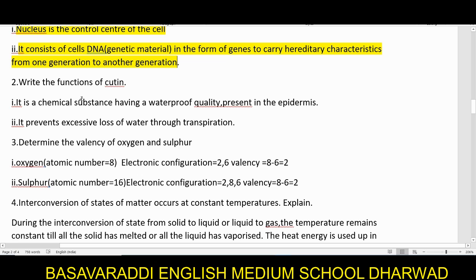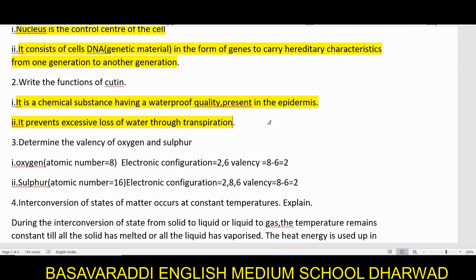Cutin is a thin layer of a chemical substance produced by the plants itself, having a waterproof quality. That means it resists the entry of the water molecules, and it is present on the epidermis. It prevents excessive loss of water through transpiration. So what is the main function of this particular cutin? First of all, it is waterproof, so it won't allow the excess of water to come inside. At the same time, the excess of water is also not going to move out of the leaf or the plant.